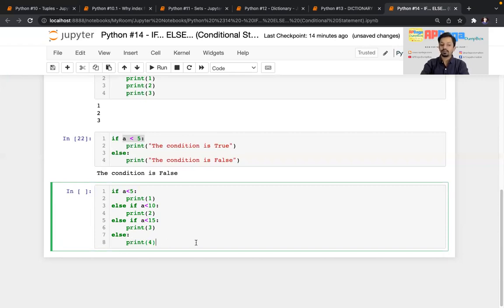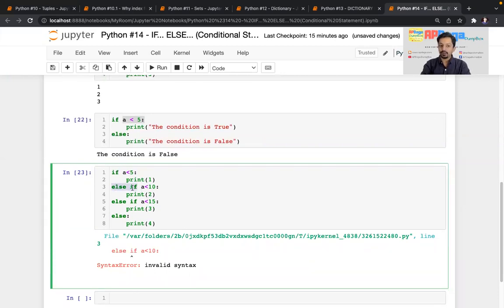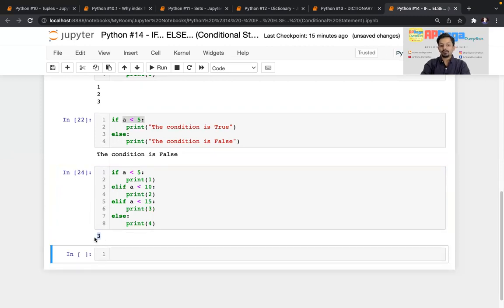I'll try to execute this. As per my knowledge, else if works in other programming languages, but in Python, the syntax is different. And that's why it gave me error. So even though logically it should be else if, the syntax for that is elif. Okay. In Python, generally you have to write very less syntax. So for else if, they have made it short, that is elif. And if I execute this, you'll see it has printed 3.